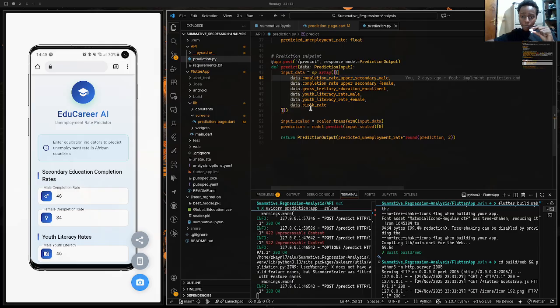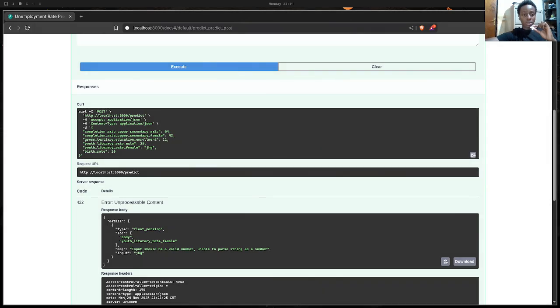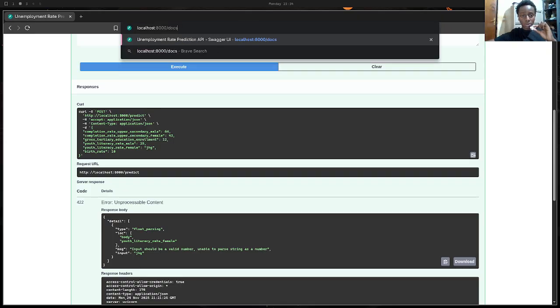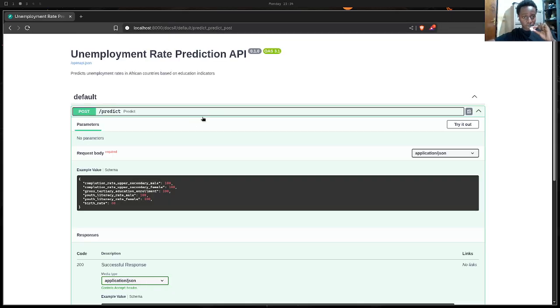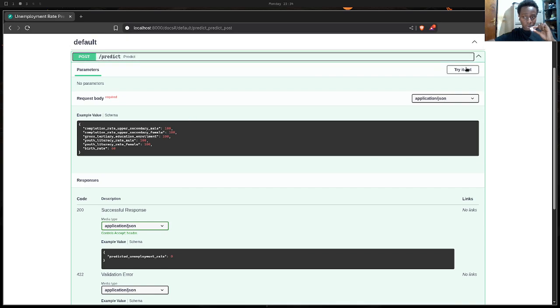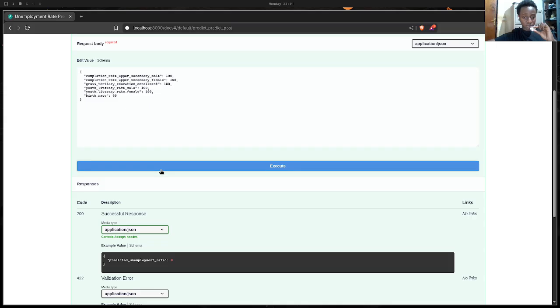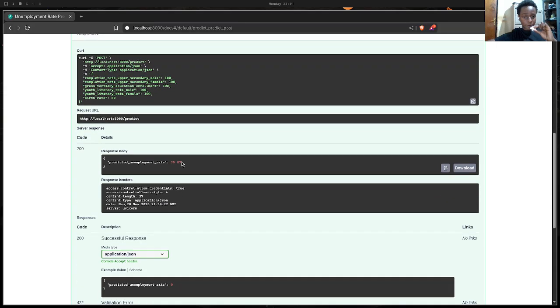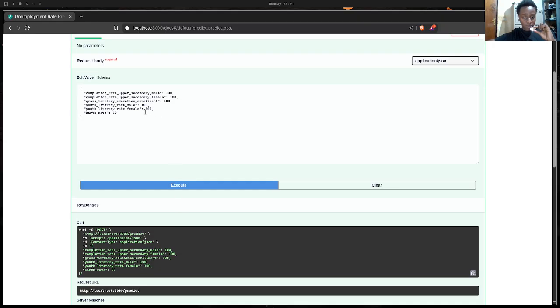So this is where I'm creating the endpoint, and everything is made from here. So let's try to use the Swagger to fetch the data directly from the Swagger. There's already a set of values, so let's just use them. So the unemployment rate is equal to 35.87.